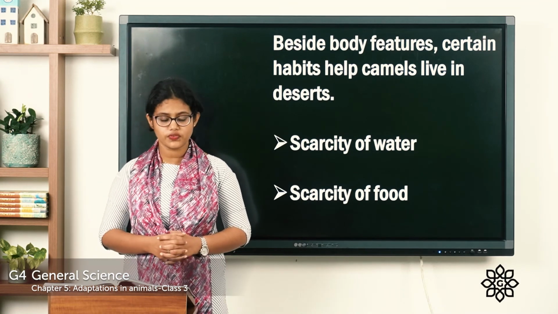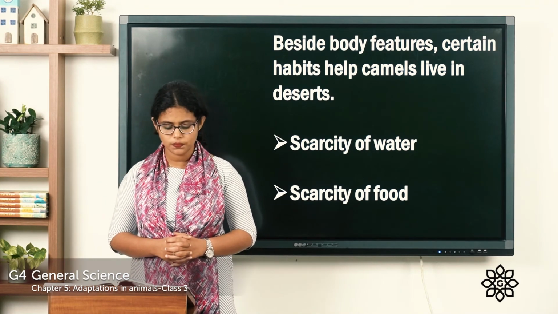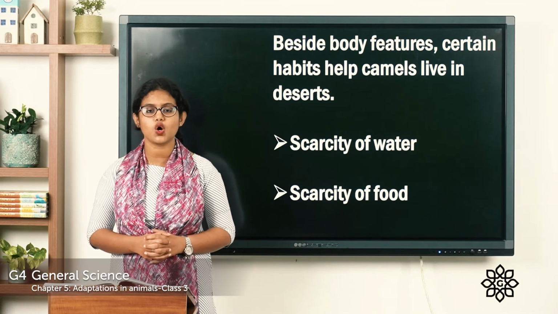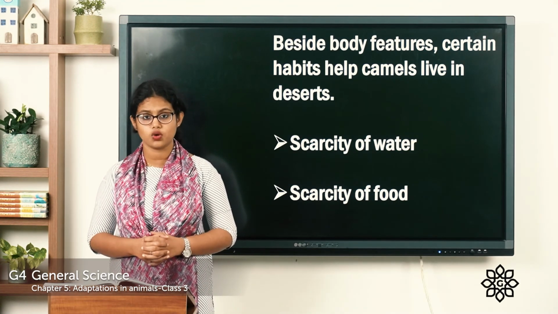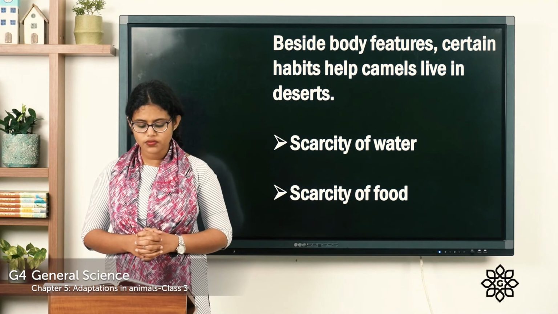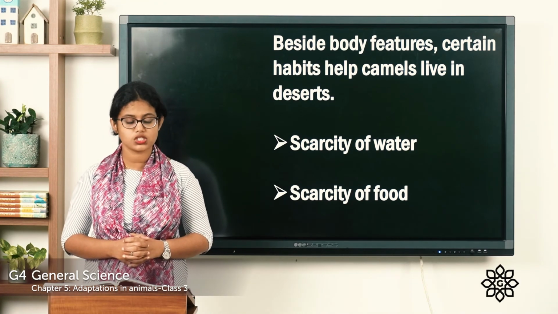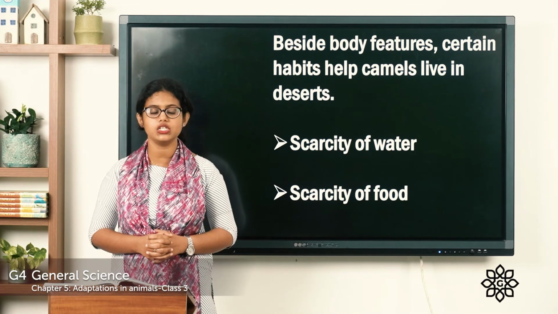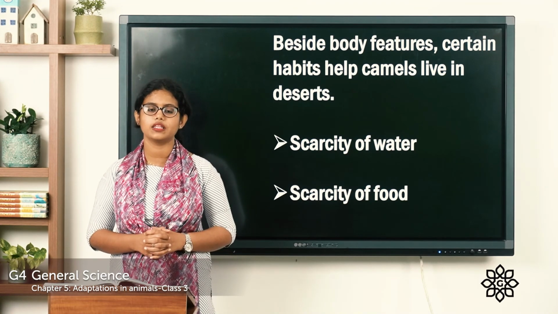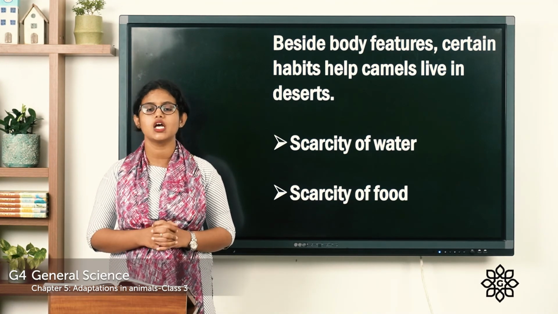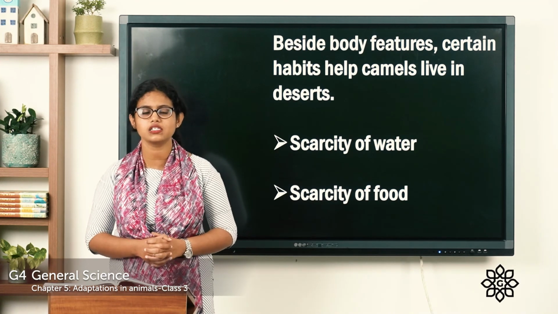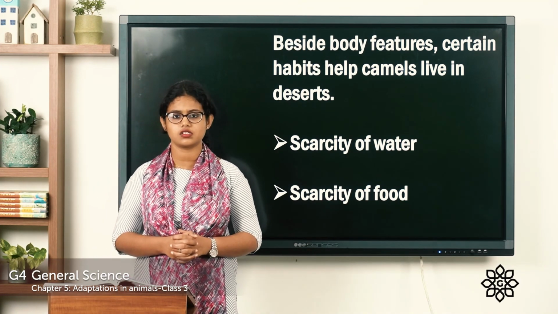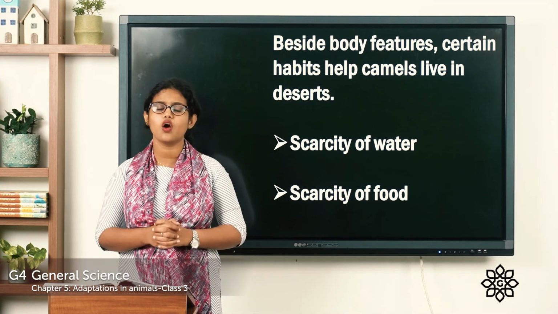Then on page number 52, there is a box given. The hump of the camel does not have water. As we have discussed, the hump does not have water. But the hump of the camel stores fat, which is broken down to produce energy when food is scarce. The excess amount of food is stored as fat in their hump, and they use this fat when food is scarce. So in their hump, they store food.